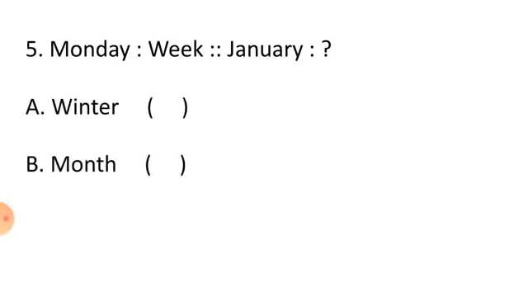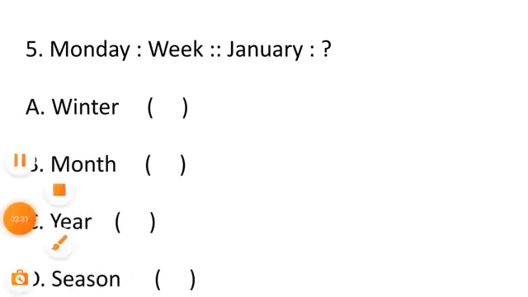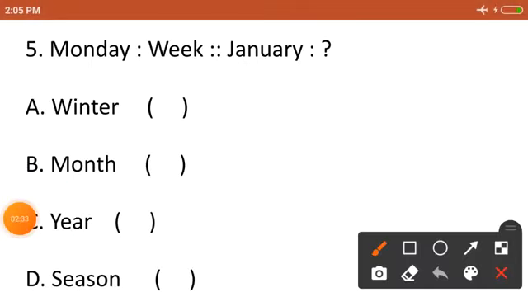Question 5 is, Monday is related to week. Monday is a day. Monday is related to week. So January is related to? Option A, winter. Option B, month. Option C, year. And option D, season. Our correct option is option C, year. January is related to year.